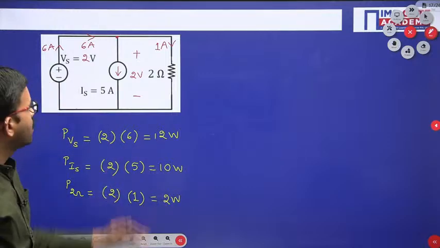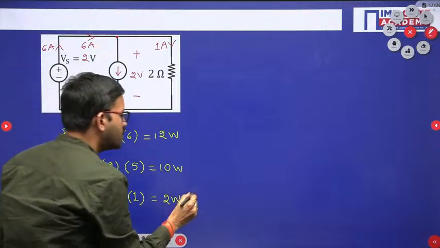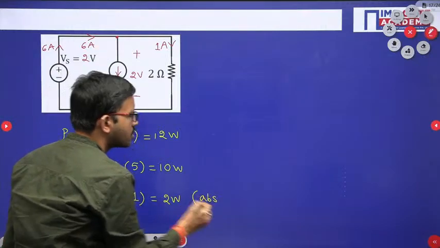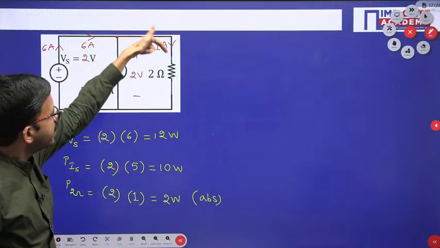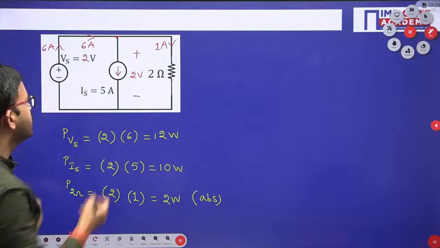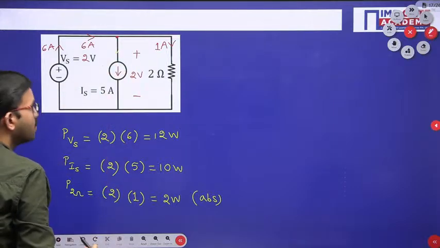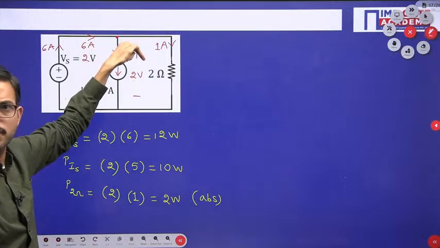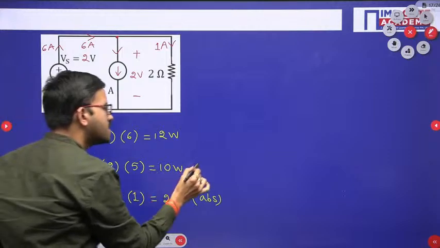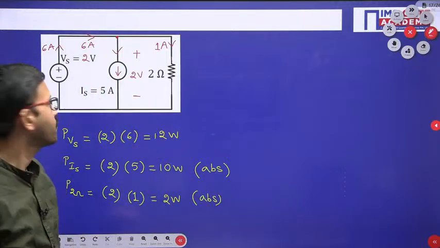Now, obviously this particular resistor, current enters at the positive terminal, so it is absorbing. Now just observe, just like here, current enters at the positive terminal. Similarly here, the current direction is downward. That means current enters where? Current enters the positive terminal only. So since it is entering at the positive terminal, it is absorbing.